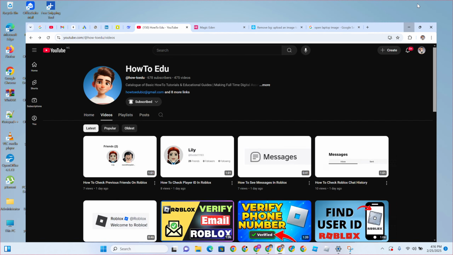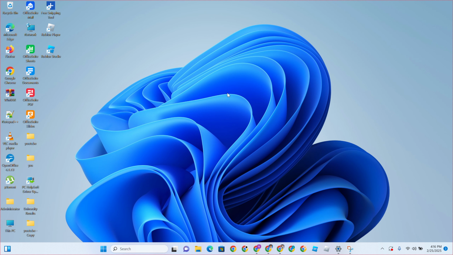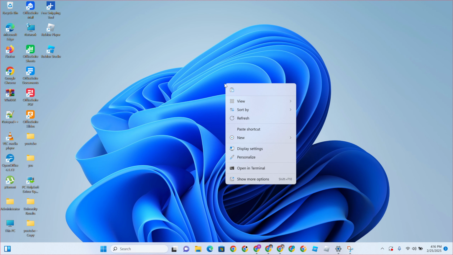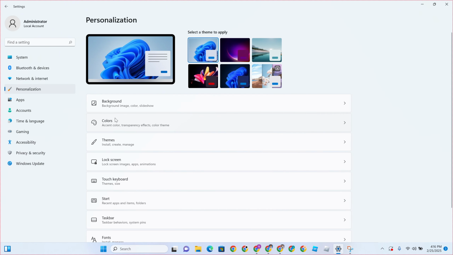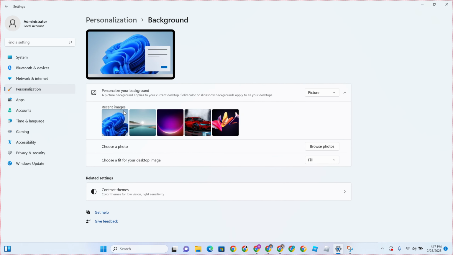If I go over to my PC desktop right now, this is our PC desktop background, and you can see this profile picture. For you to be able to change this profile picture, you're going to right click your mouse. Once you've right clicked your mouse, you're going to see the personalize option. Click on personalize, and from here you're going to click on this background. From here you can see the background. These were my recent images I used in my PC for my background profile picture.